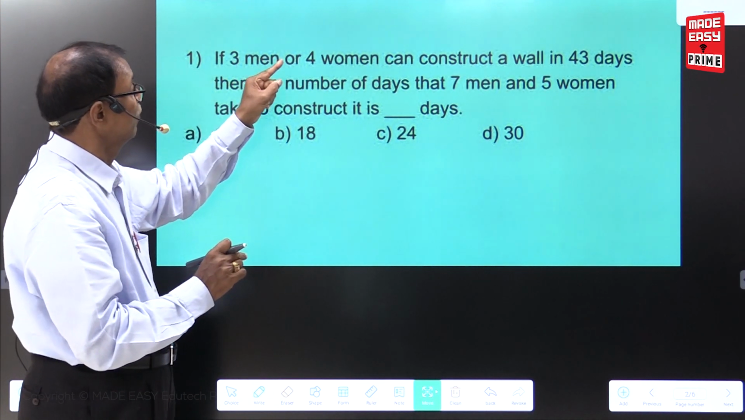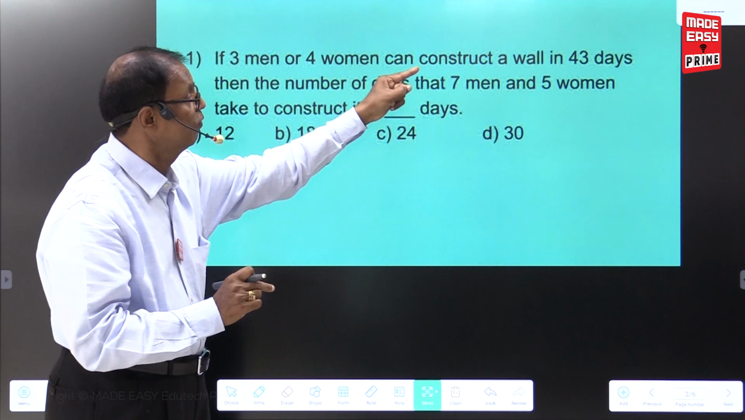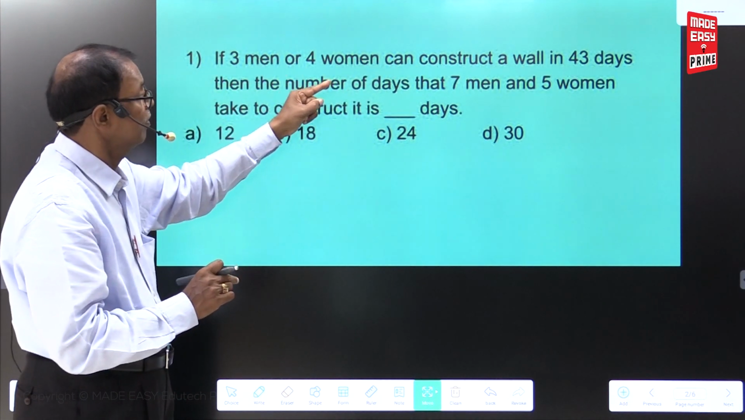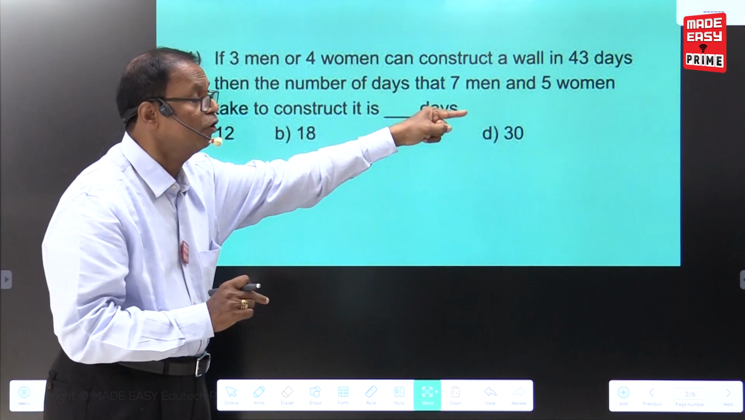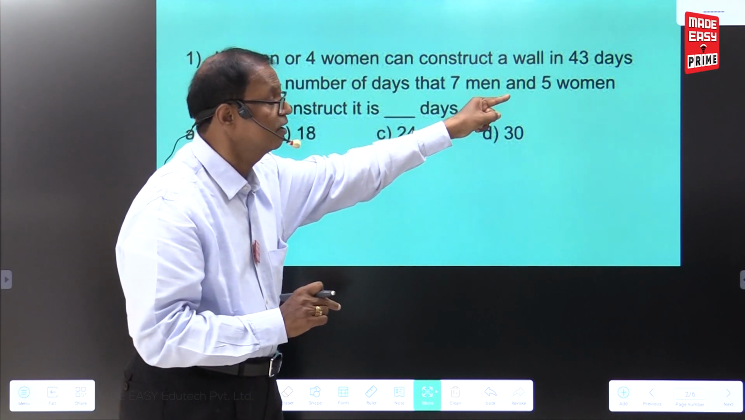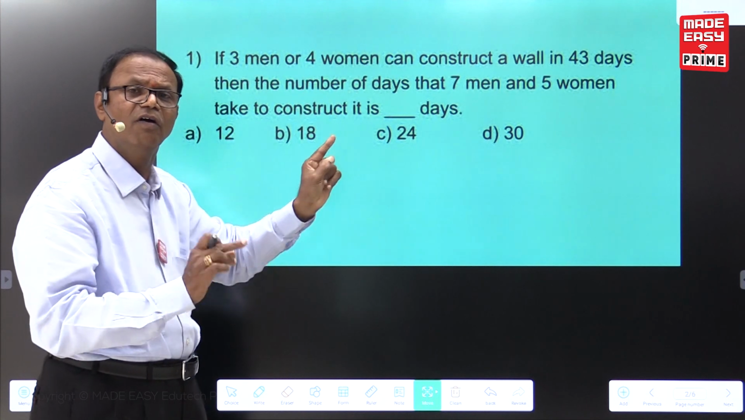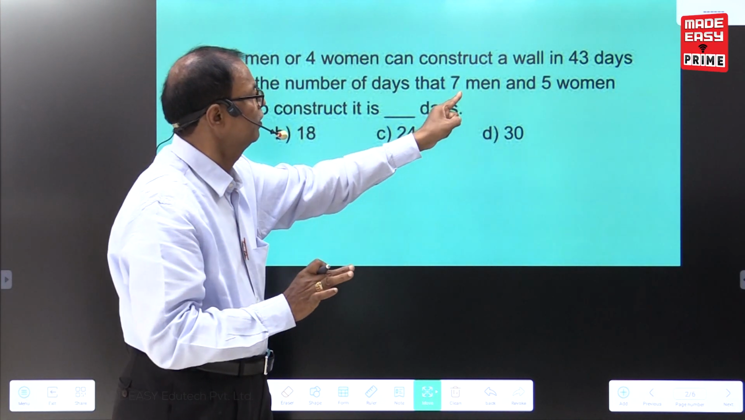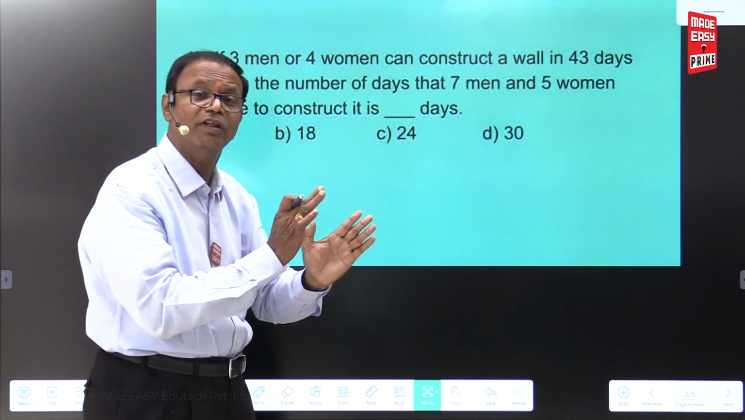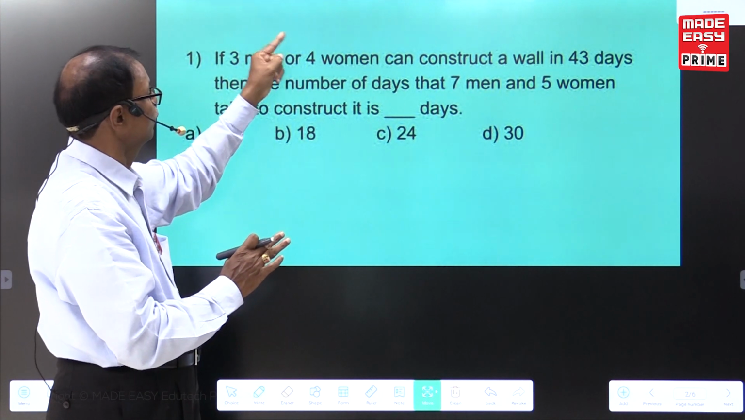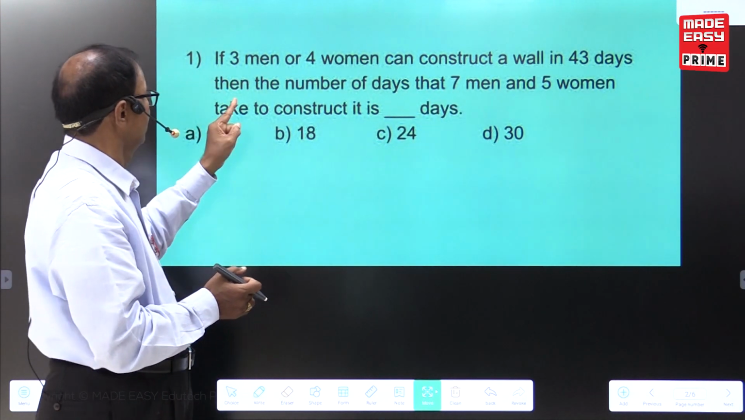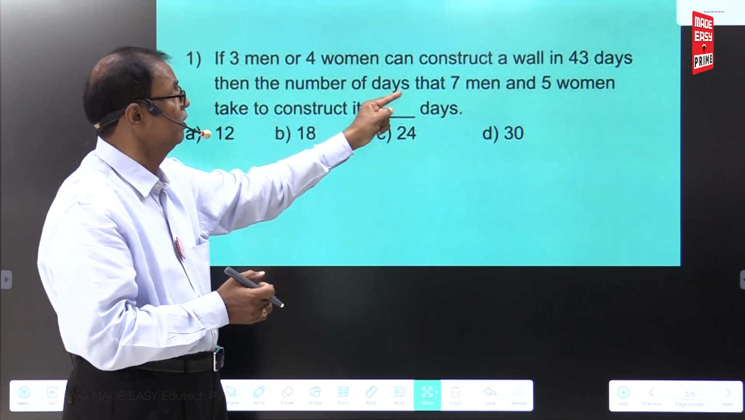3 men or 4 women can construct a wall in 43 days. Find the number of days that 7 men and 5 women take to construct it. Here they have given 'or' and 'and'; 'or' is different and 'and' is different. Here the meaning of 'and' is men and women both together. The meaning of 'or' is both are individual: 7 men, 5 women.